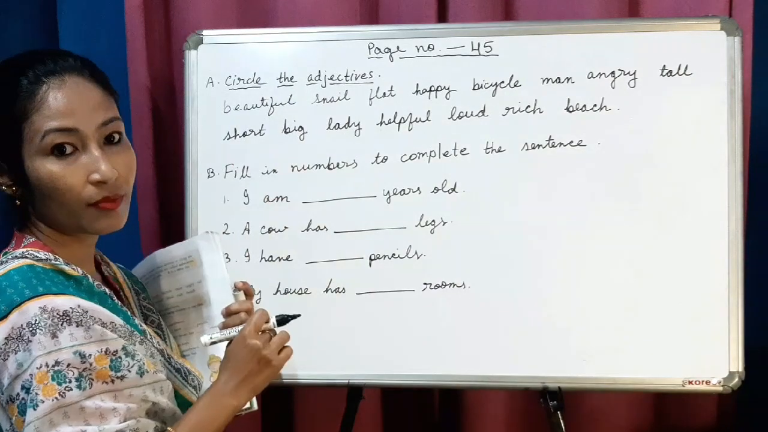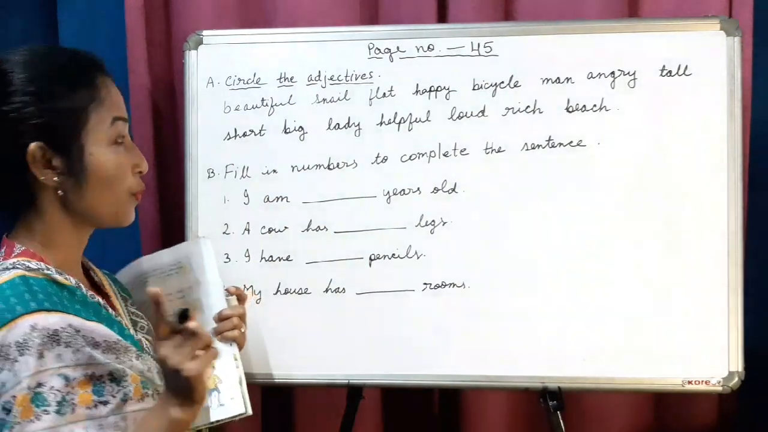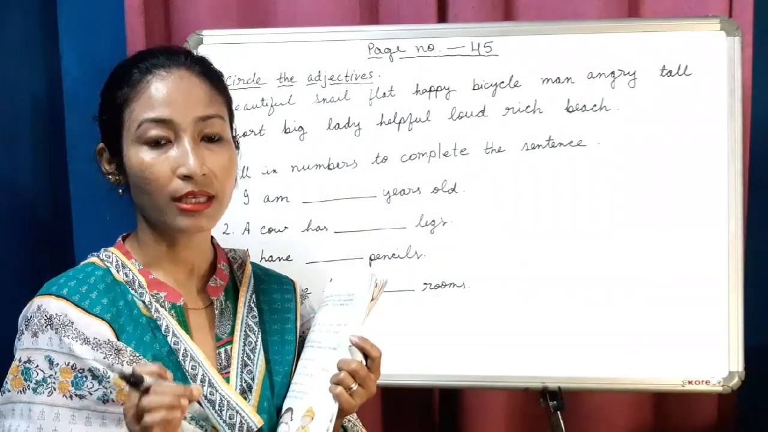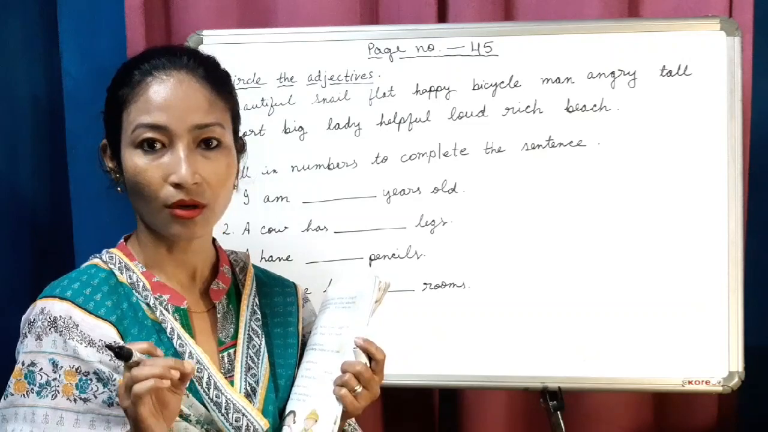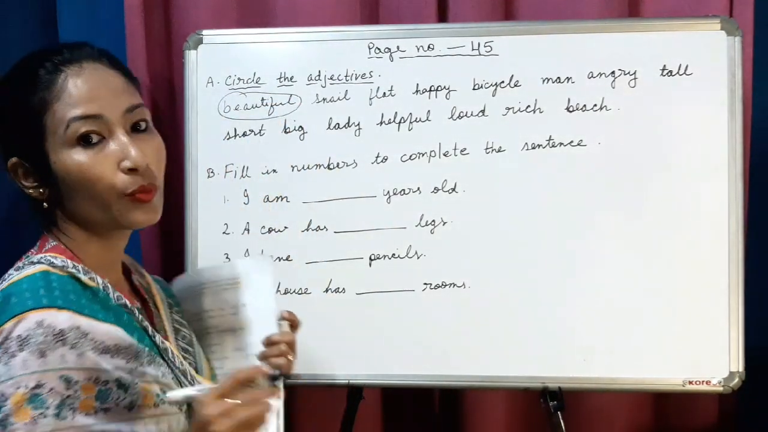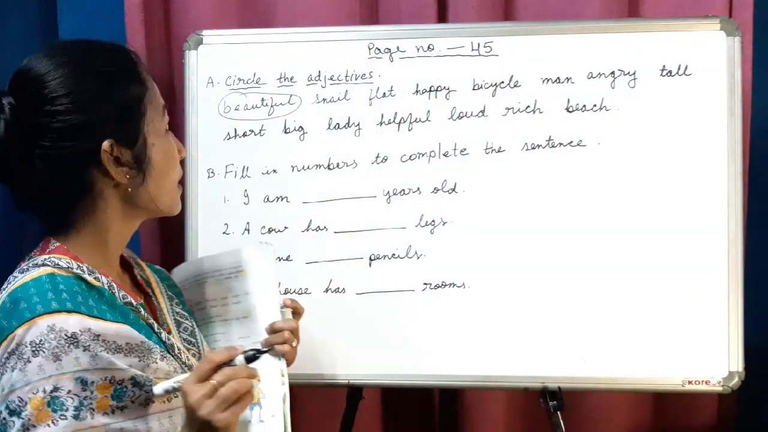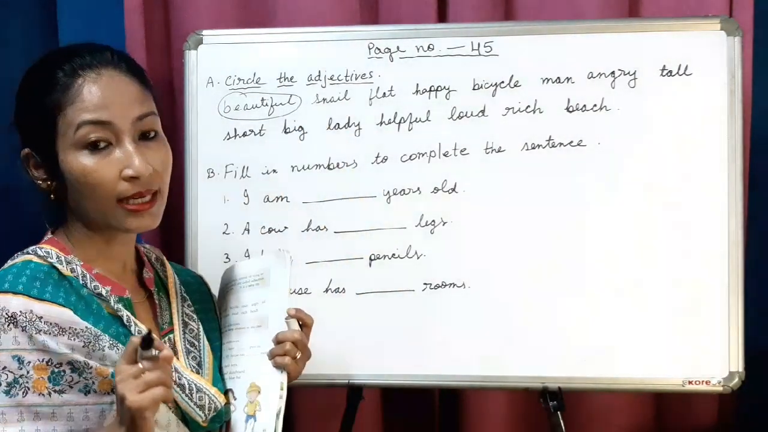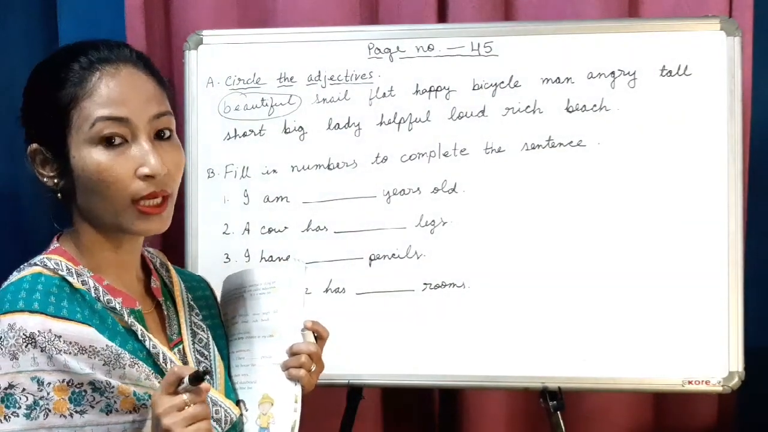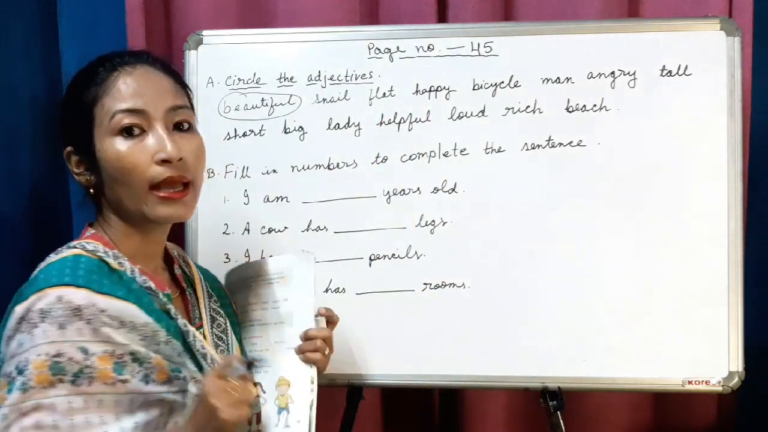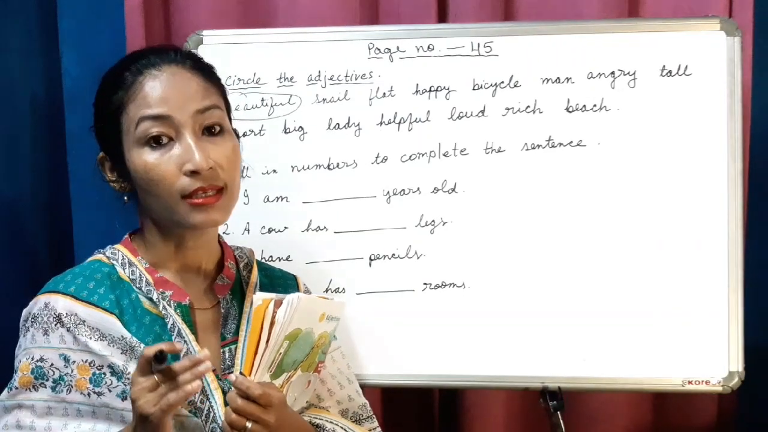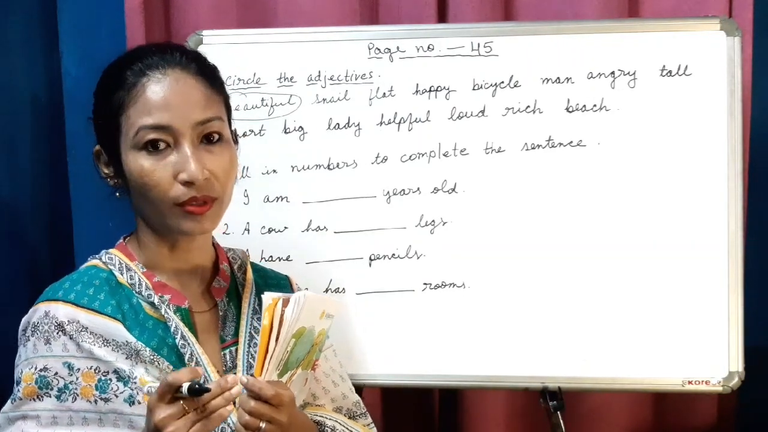Circle the adjectives. What is the first word? Beautiful. Yes, beautiful is an adjective because it describes someone's look. So beautiful is the first answer. Now next, snail. Snail is a noun. Alright. Flat. Flat is also a noun. Next is happy. Happy is an adjective because it describes the state or condition of a noun.